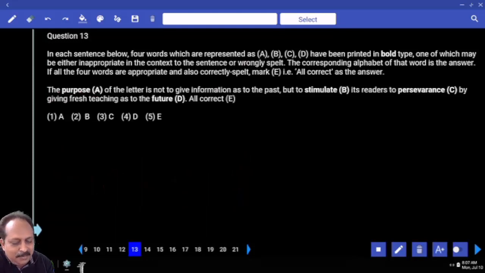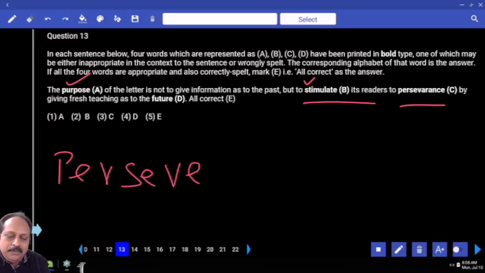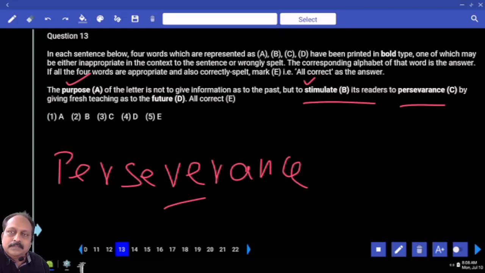Question number 13. The purpose. Any problem with the word purpose? No. But you have to check the context as well. Don't go only with the spelling. The purpose of the letter is not to give information as to the past, but to stimulate its readers. A writer always tries to stimulate the readers, nothing wrong, to perseverance. What is the spelling of the word perseverance? V-E or V-A? Is this right or wrong? Perseverance. The given word is not correct.